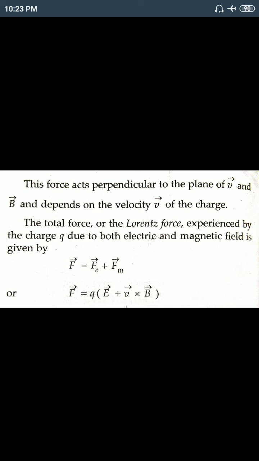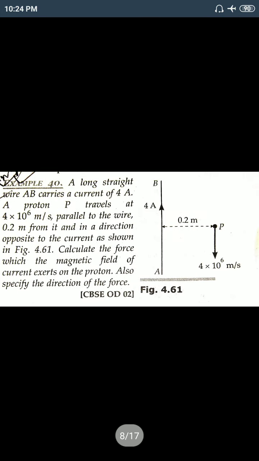Or if we find the expression for a charge moving in a magnetic field, that is also the Lorentz magnetic force, not the Lorentz force. Lorentz force is the total force. Clear? Okay. So if you take one example, it sometimes also comes in the board exam.